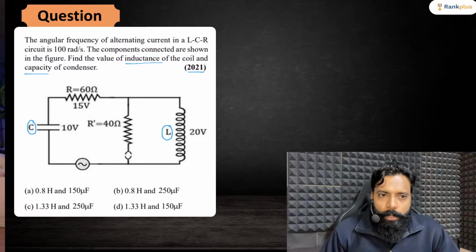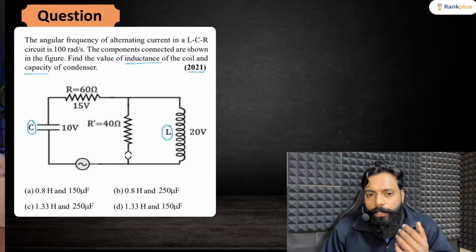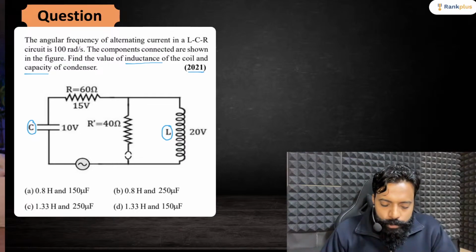Okay. Angular frequency is given to you as 100 radian per second. So omega is provided to you, and for this particular question, you need to find out the value of this L and this C. So tell me how you're going to proceed with this question.